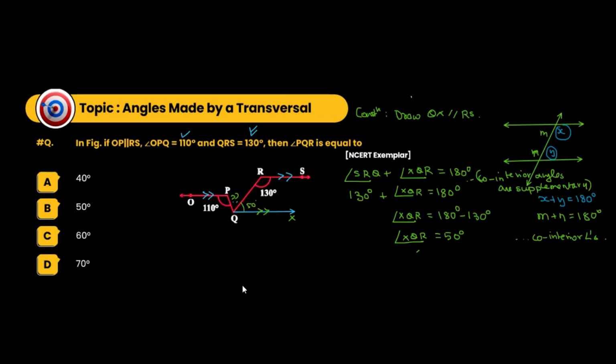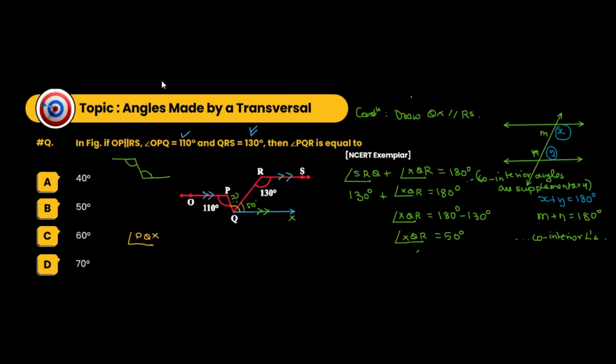Now look at this. We have to find out this angle. So this is 50. If I look into this one, this angle and this angle will be equal by interior alternate angles. Are we understanding this? So this will be angle PQX, this entire angle.